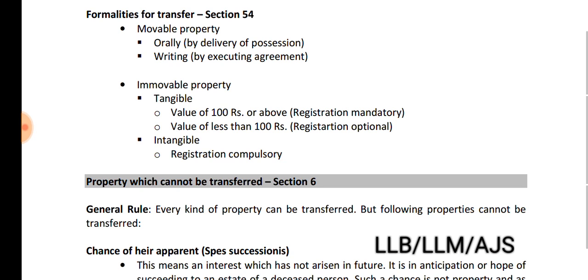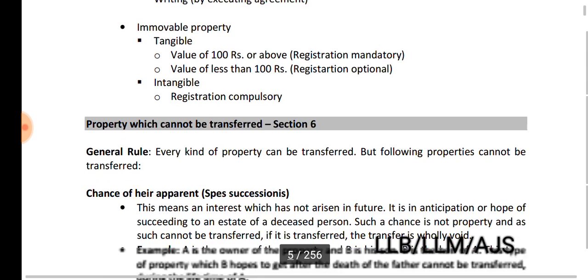In case the value of the property is 100 rupees or above, registration is mandatory, and non-registration makes it invalid. If the value of the property is less than 100 rupees, registration is only optional. Then in intangible property, in all cases registration is compulsory.